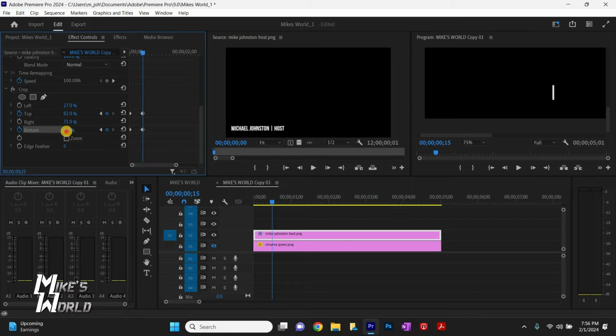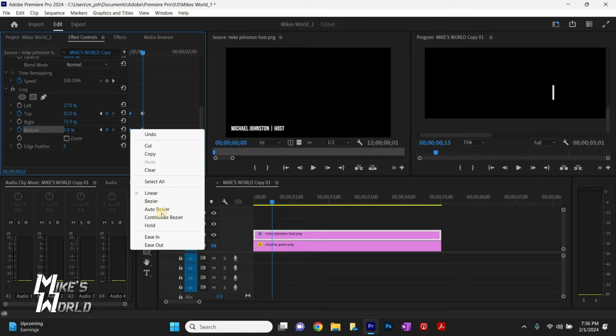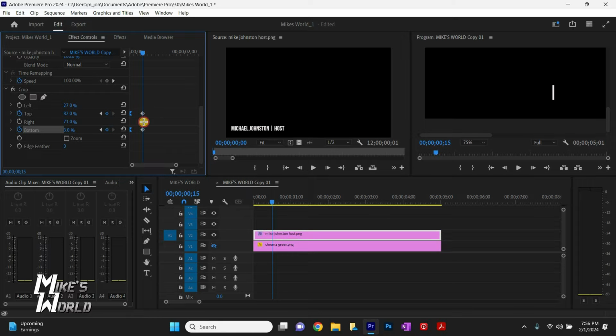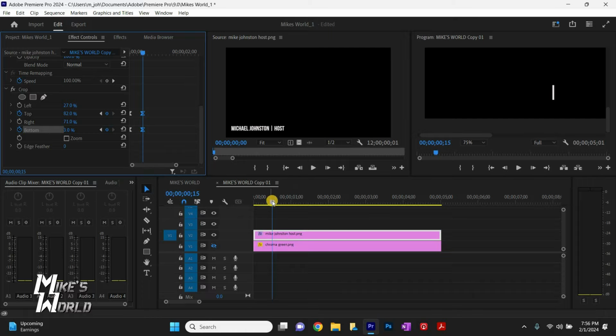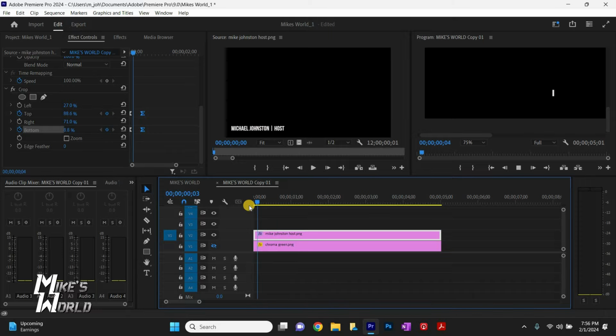Don't do it to 0 because it's then expanding beyond what's visible, and then it slows things down. Now we want to highlight those first keyframes and we want to do an ease out. And then we highlight the second set of keyframes and do an ease in with a right click. Now if we watch this and play it, see how that line kind of animates? There we go. So that's the first part.